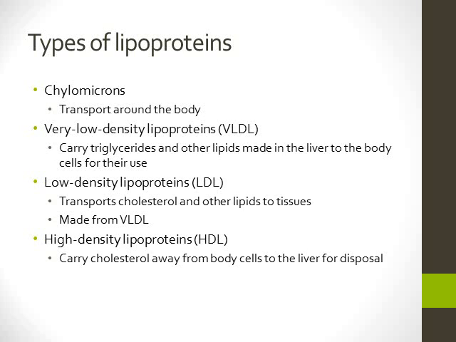And then we have our high-density lipoproteins, or HDL, which carry cholesterol away from body cells to the liver for disposal. So what you should note here is that high-density, or HDLs, are carrying cholesterol away, so it's not going to be used. It's getting rid of it. Whereas the VLDL and LDL are going to be carrying that cholesterol or triglycerides or other lipids to different tissues for storage.